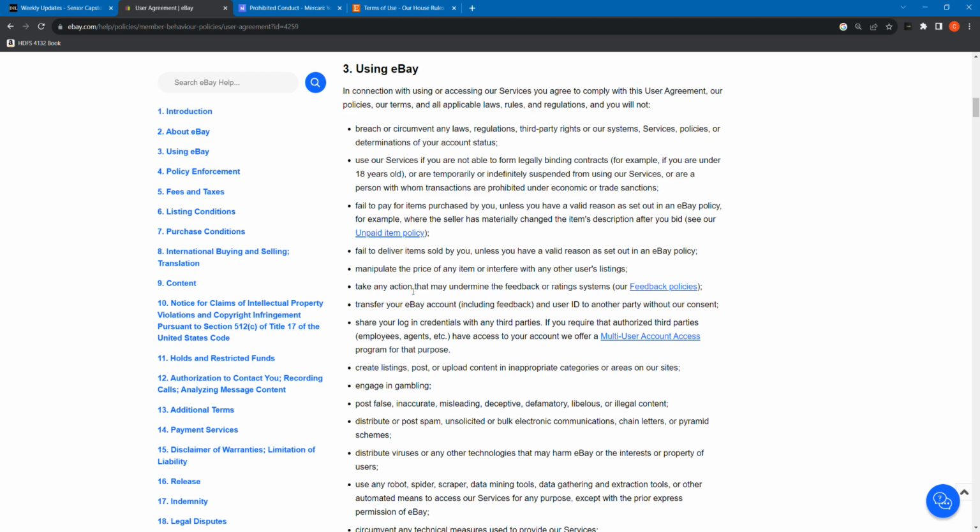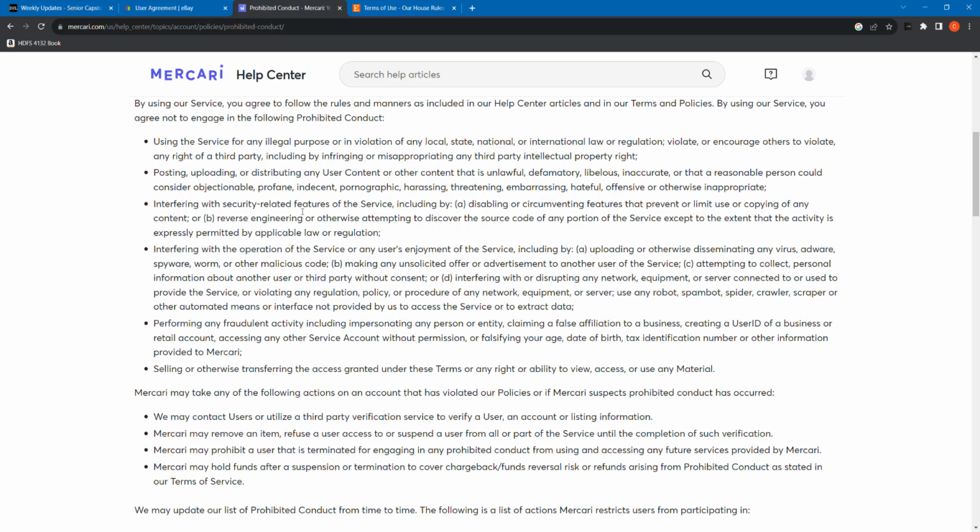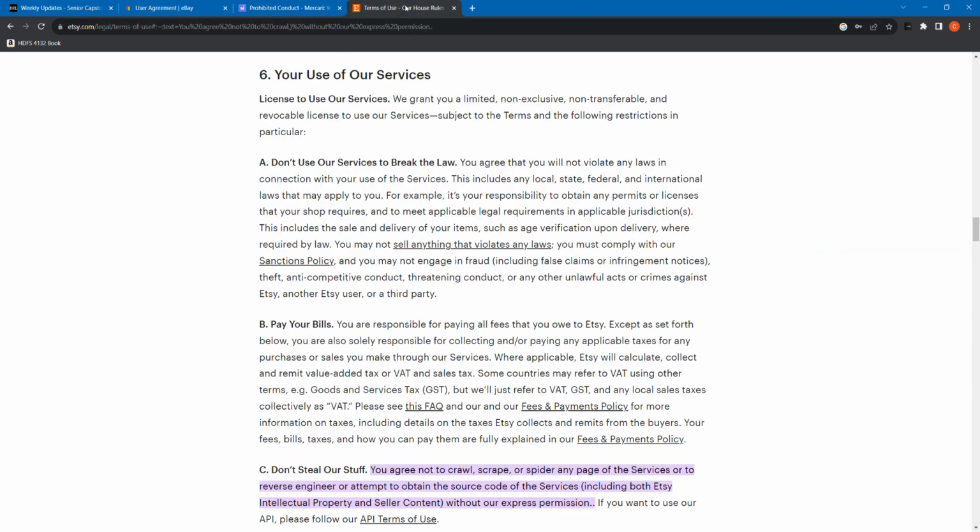Also for third parties that sell data, they also don't want that to happen. Same with Mercari. It's basically all worded the same, just in different locations. Here it says, use any robot, spam bot, spider, scraper, etc. And then same for Etsy, which are mainly the three reseller platforms that I intend to use because they're the most popular, and B, just what fit well with the project.